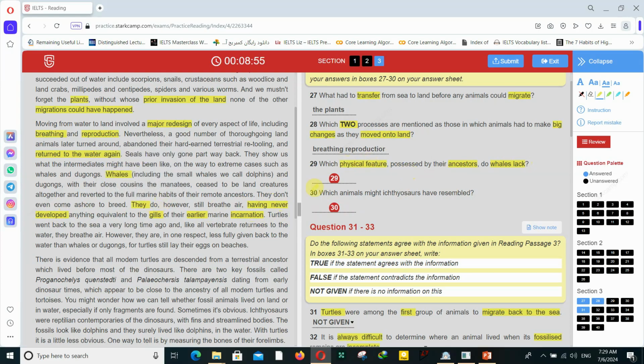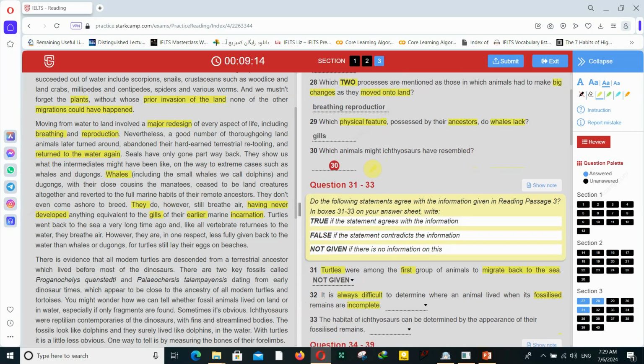So which physical feature? It's about gills, the organ that fish use to breathe. As you all know, the reading test is a vocabulary test. You have to know lots of new vocabulary and particular vocabulary for this test. So the next question, which animals? We're looking for the name of the animals.